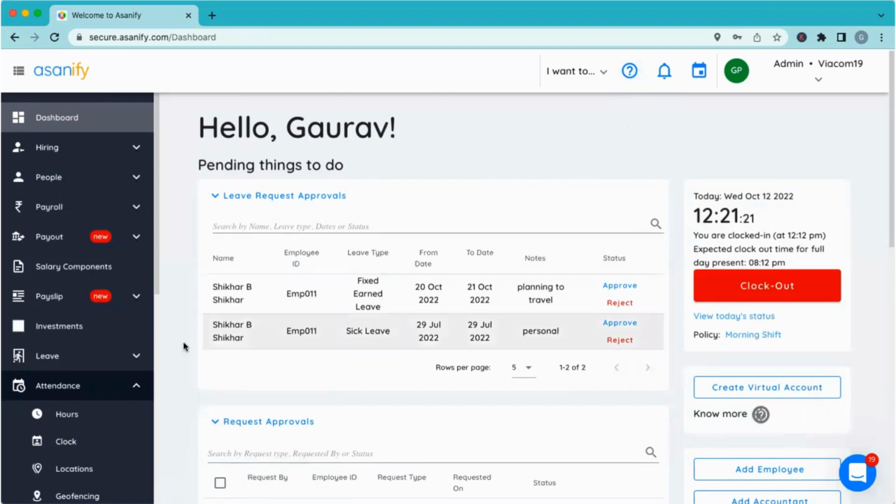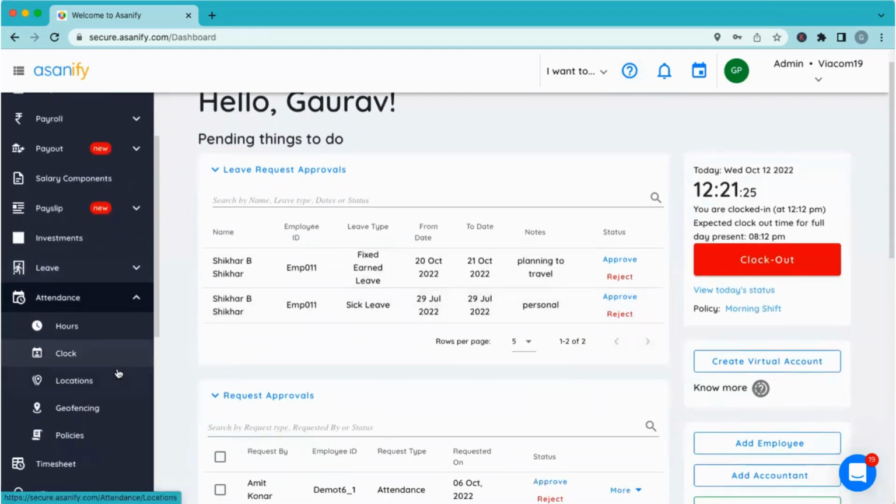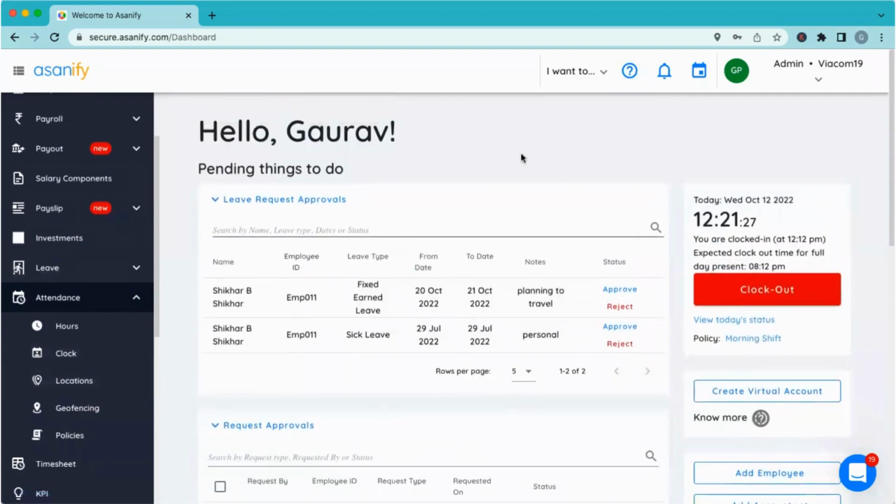Now let's move to once the attendance is tracked and I have created the policy, what happens next? Like in this case. Okay, can I interrupt? Yes, please.